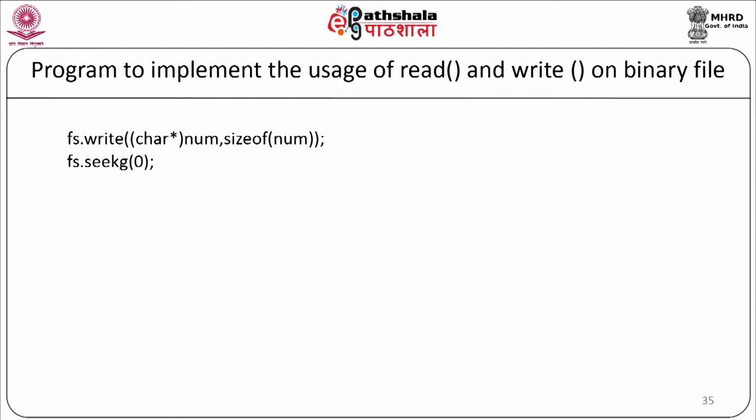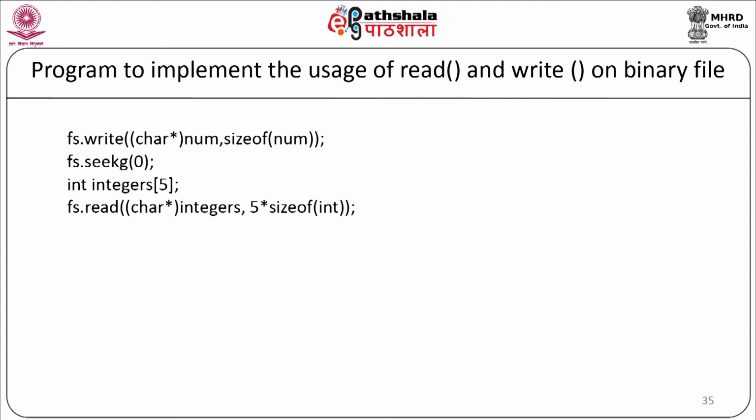Now fs.seekg(0). So we are bringing the get pointer to the 0th position. Integers 5. Now we are going to read the 5 elements from this particular file. So our statement will be fs.read((char*)integers, 5 * sizeof(int)).